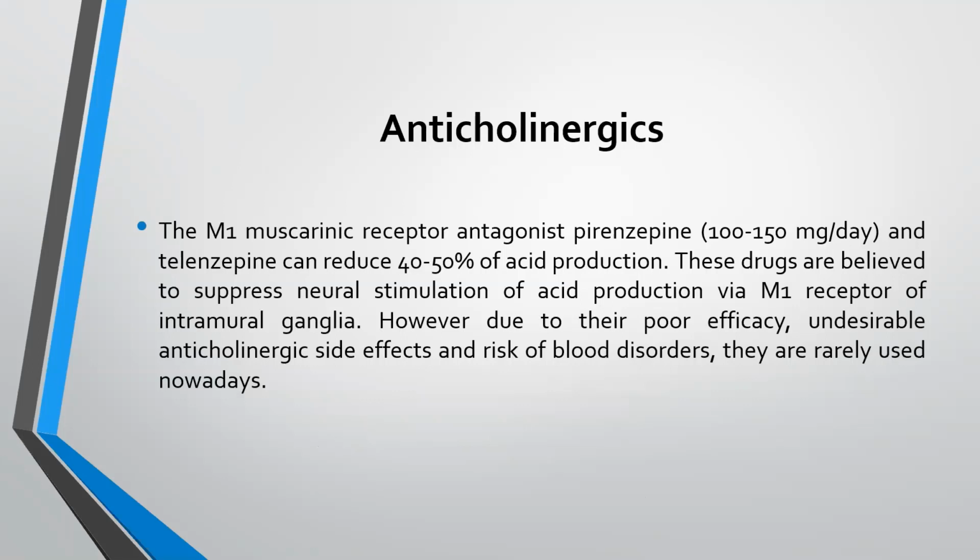Next category is anticholinergics. The M1 muscarinic receptor antagonists pirenzepine 100 to 150 mg per day and telenzepine can reduce 40 to 50% of acid production. These drugs are believed to suppress neural stimulation of acid production via muscarinic receptors of intramural ganglia. However, due to their poor efficacy, undesirable anticholinergic side effects, and risk of blood disorders, they are rarely used nowadays.